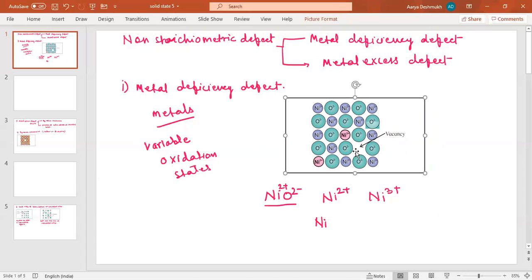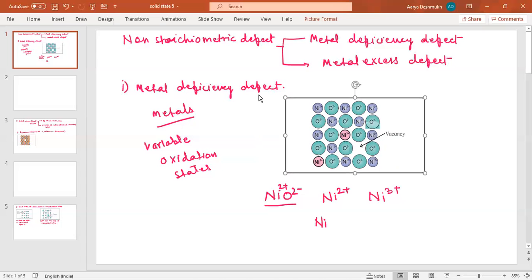As you can see, there is a creation of vacancy here. Though there is a vacancy, the charges are still balanced, and such defects are called metal deficiency defects. Okay, so this is about the metal deficiency defect.